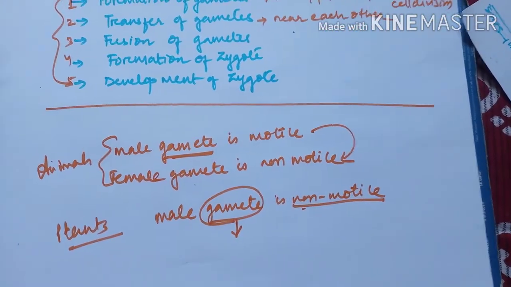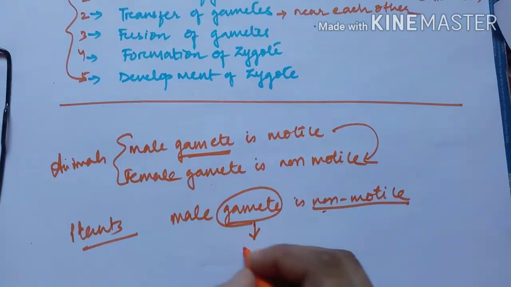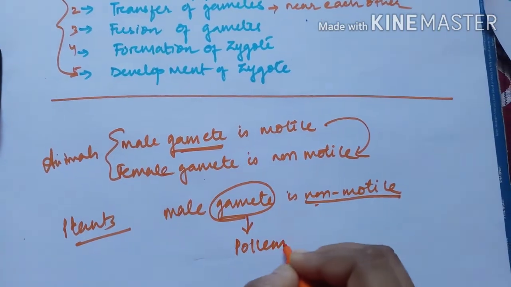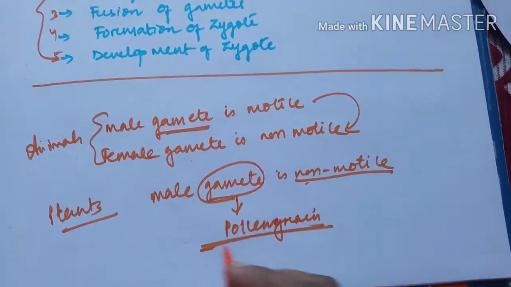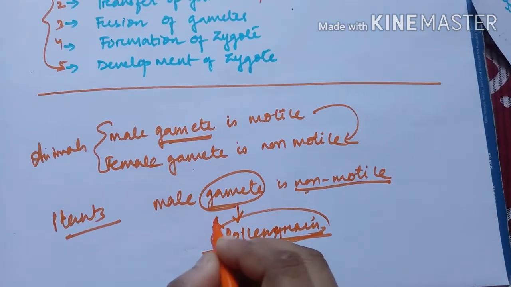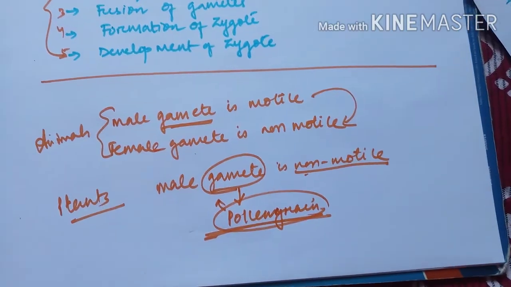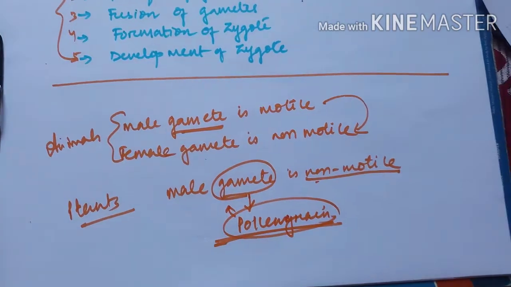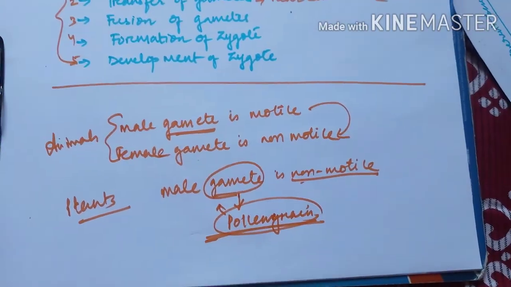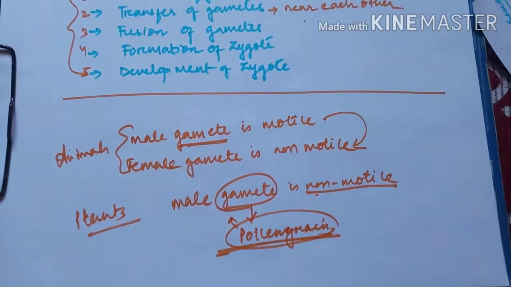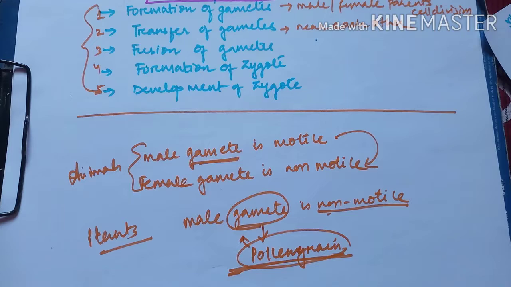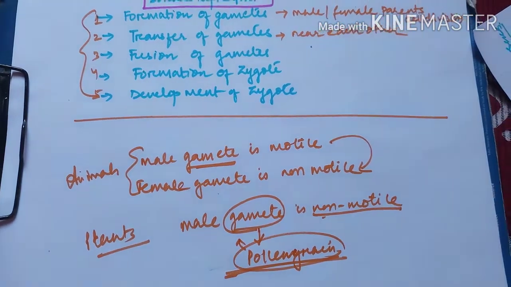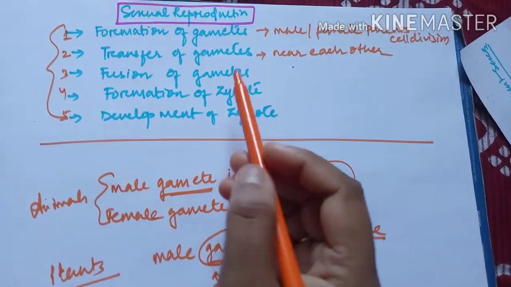It has to be transported with the help of something, and this something by which the male gamete is transferred is known as a pollen grain. The pollen grain keeps the male gamete inside it and travels. So the pollen grain number also has to be more, so that it can help in the transfer of male gamete to the female gamete. And this is all about transfer of gametes.